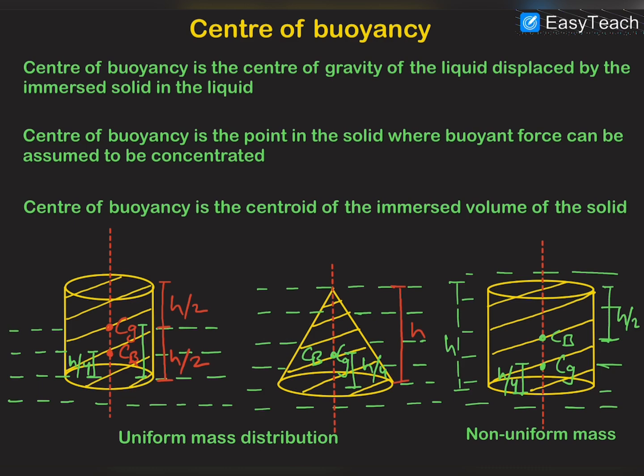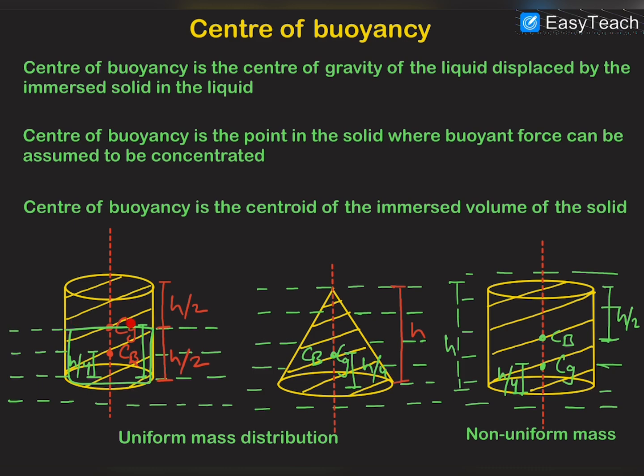So the liquid displaced by this cylinder is this one, and the center of gravity of that liquid is this one. This is the center of buoyancy, and the center of gravity of the solid is this. Center of buoyancy is the point where we can assume that the complete buoyancy force is concentrated. We can also say that the center of buoyancy is the geometrical center or centroid of the immersed part of the solid.